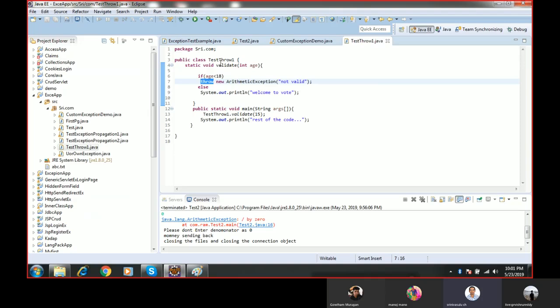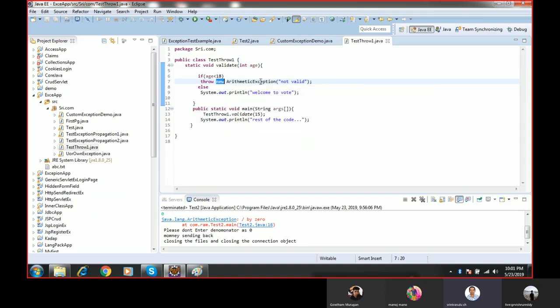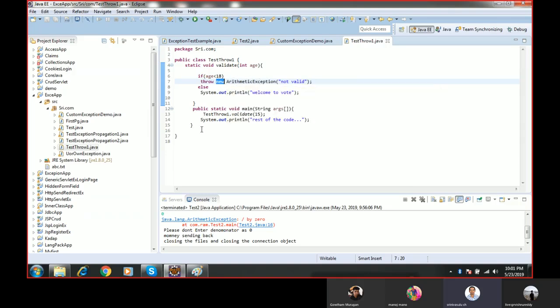So see here, I have written the program. If age is less than 18, then I'm throwing one exception, that is throw new ArithmeticException. It is an object, new. When we use new ArithmeticException, we are creating an ArithmeticException object. How will we create an object if there is a test class? Just assume there is a class Test. New Test is the way of creating an object, right? So this is an object of the Test class.